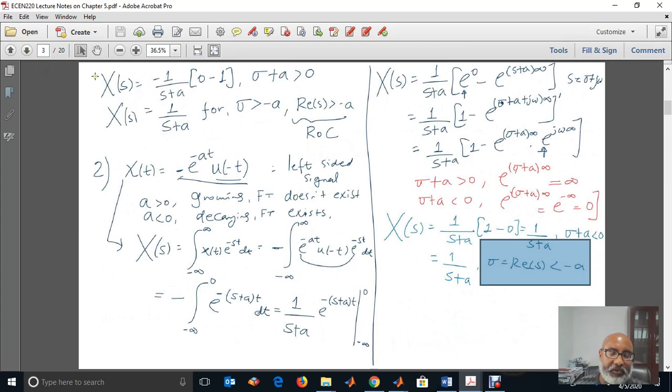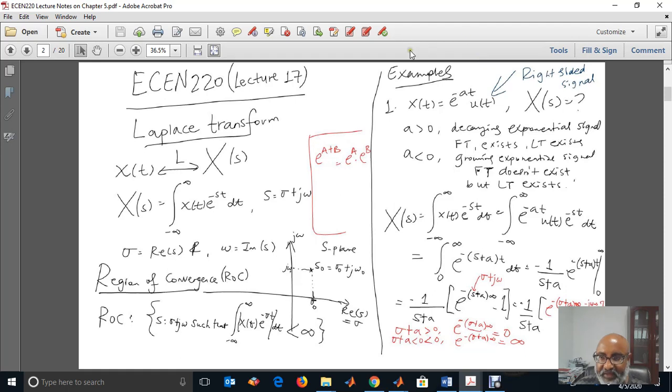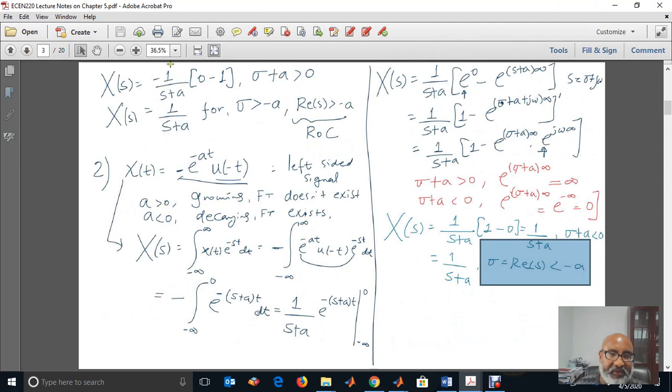So the Laplace transform of x of t equals e to the power of minus at ut, which is the right-sided signal here, will become x of s equals 1 over s plus a if sigma is greater than minus a, or real of s greater than minus a. Remember, real of s is on the x-axis, so sigma equal to minus a means a vertical line. To the right of that vertical line, x of s will be convergent, or it exists, and it will become 1 over s plus a.